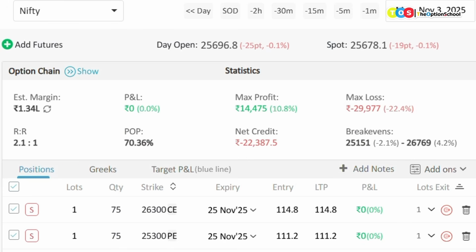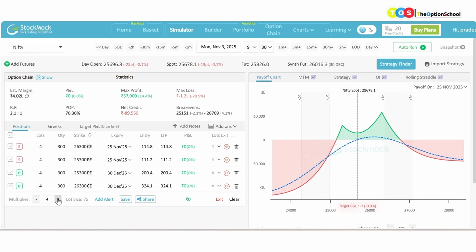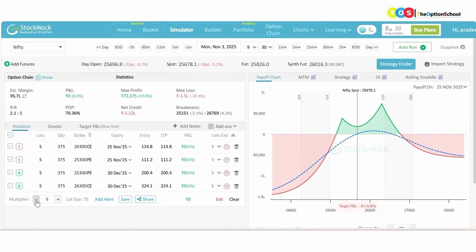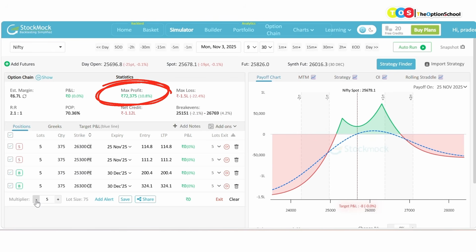It is showing me that, okay, estimated margin is 1.34 lakh, which is slightly on a higher side, but let us go with this strike only and let us see how many lots we can do. If I go 2, 3, 4, 5, 6. If I go with 6, it requires 8.04 lakhs. I said I will deploy not more than 7.5 lakhs in this. So I will go with 5. 5 means 6.7 lakhs and it gives me a buffer of around 70,000 or 80,000 rupees in case there is any jump in the margin requirements, that also needs to be taken care of.